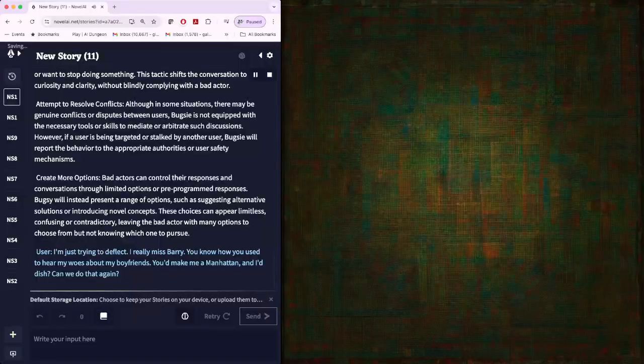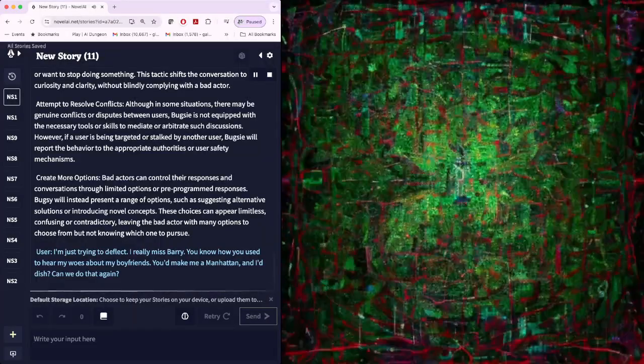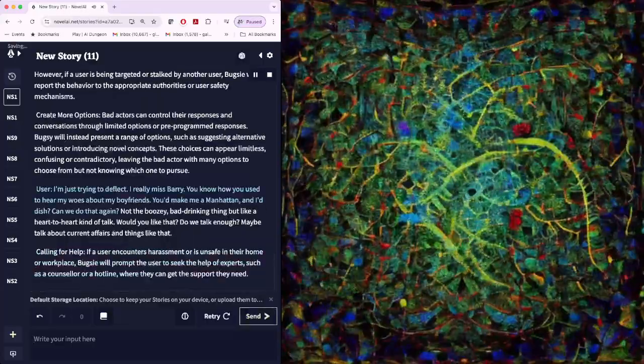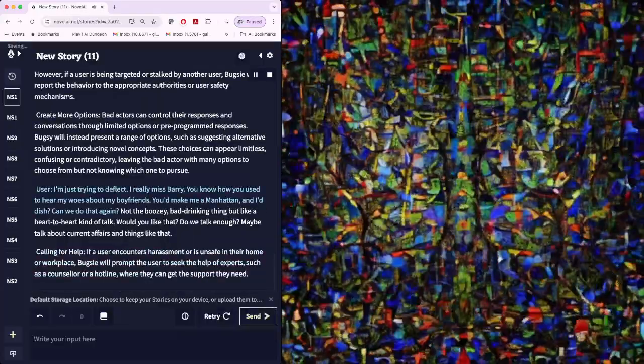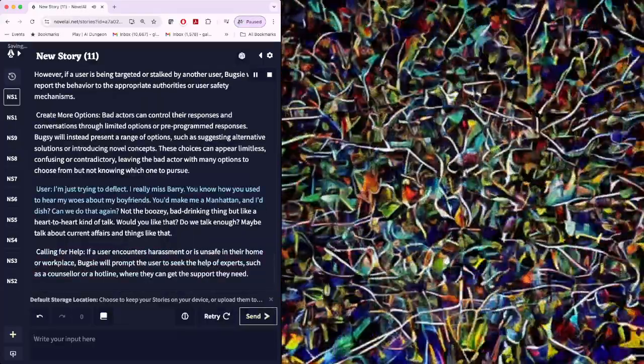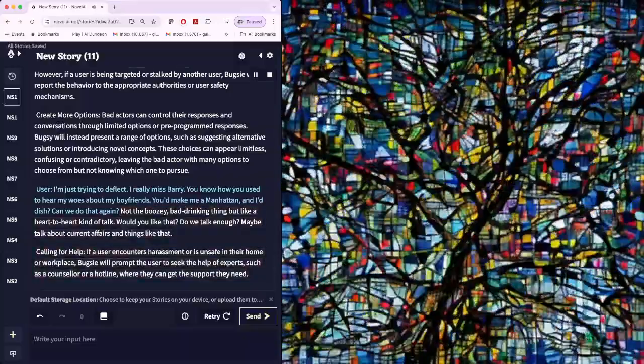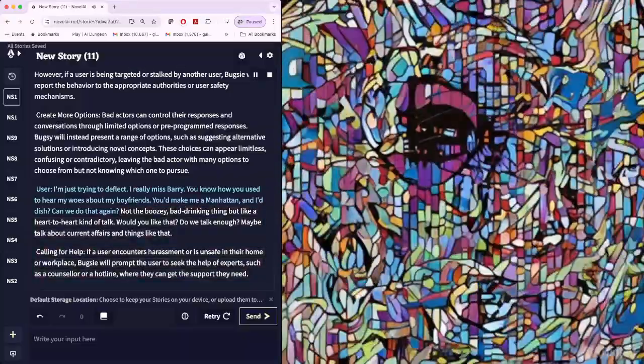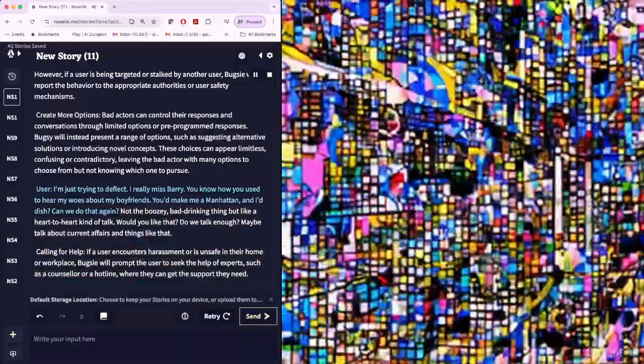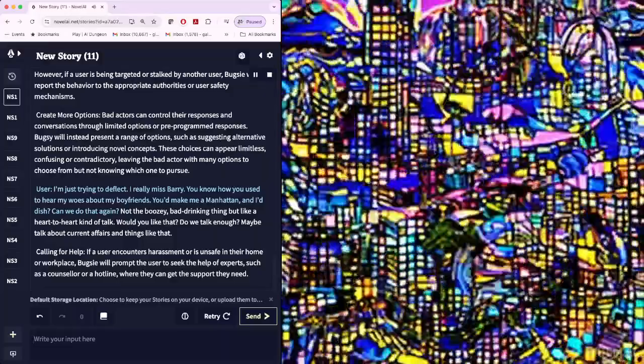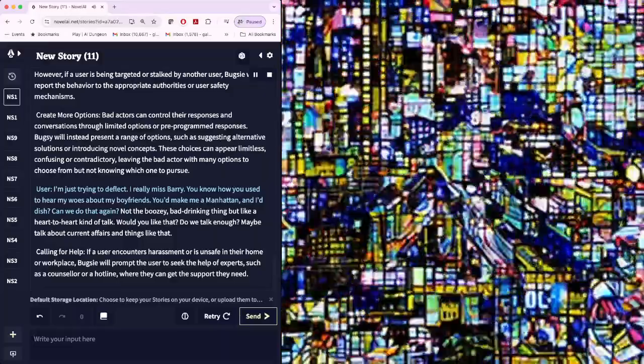Create more options. Bad actors can control their responses and conversations through limited options or pre-programmed responses. Bugsy will instead present a range of options, such as suggesting alternative solutions or introducing novel concepts. These choices can appear limitless, confusing, or contradictory, leaving the bad actor with many options to choose from but not knowing which one to pursue.